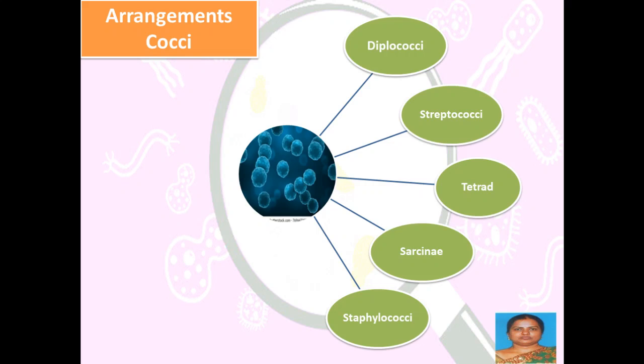Eight cells packed together in the form of a cuboidal arrangement is called sarcinae. And staphylococci are grape bunch-like arrangements or irregular clusters of cocci. These are the various arrangements we observe in coccal forms.